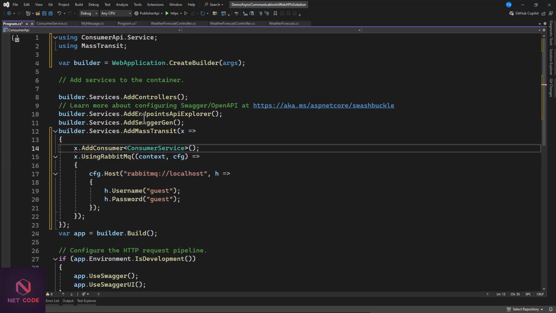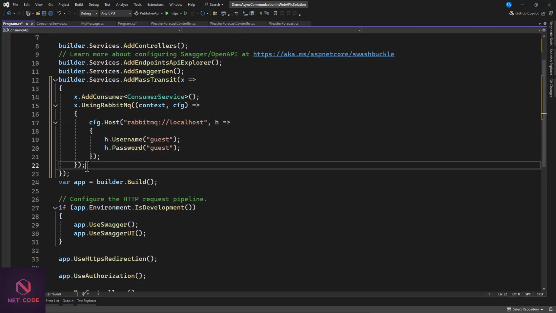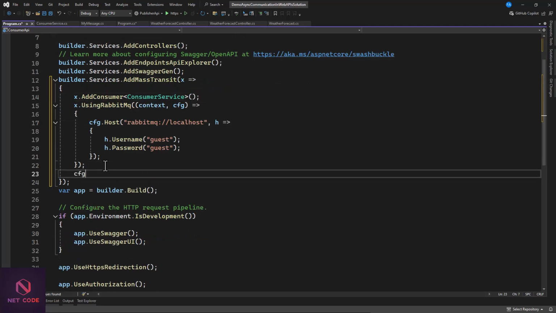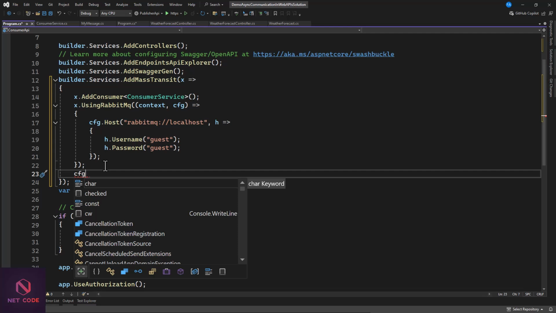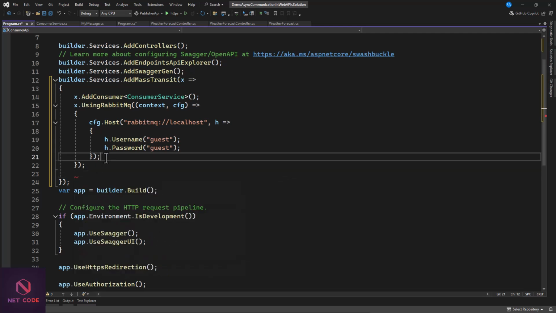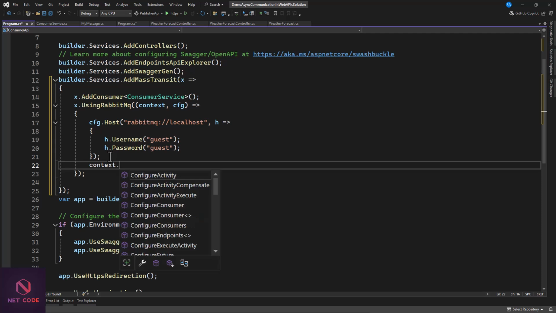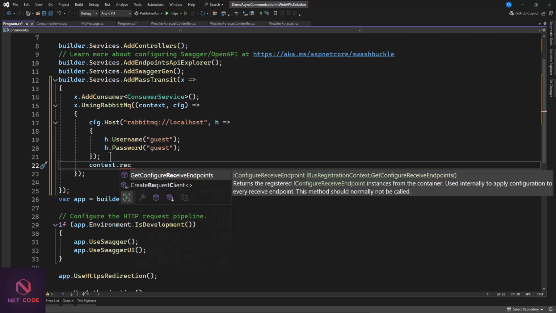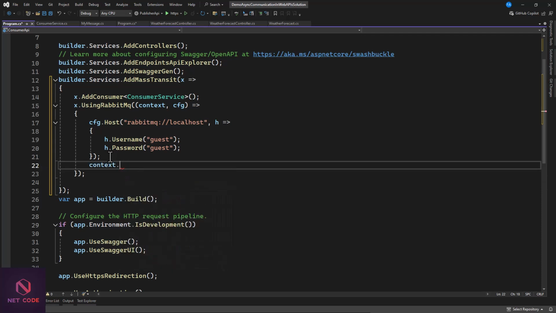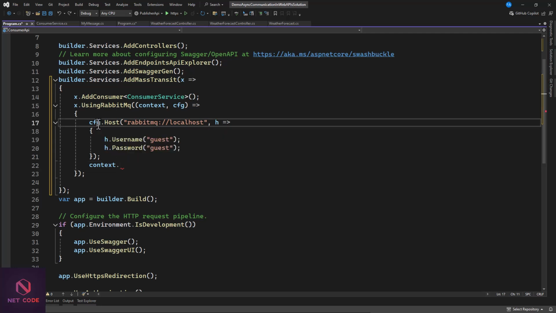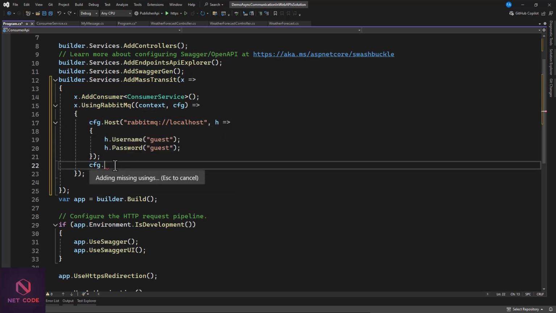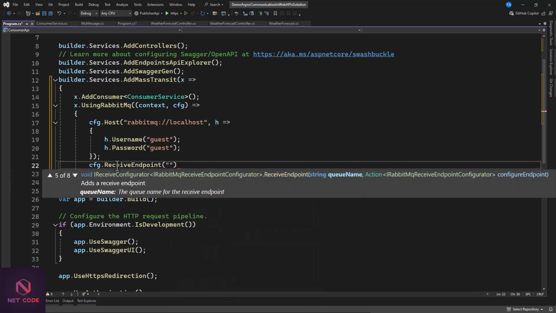Okay, now once you're done, at the bottom here, we have this configuration specified, right? And that is specified in between, not here, it's supposed to be, yes, in here. So we say this as CFG dot, then receive endpoint. With this endpoint, you can give it any endpoint of your choice. You're going to get created in the server.